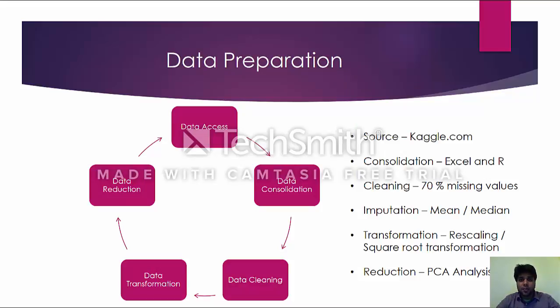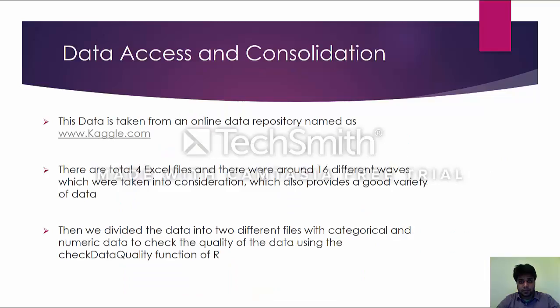Now moving on to the data preparation part. We performed all the steps of data preparation, starting from data access till data reduction, and here you can see a snapshot of the whole process. We sourced from Kaggle, did consolidation in Excel and R, and for cleaning we properly handled around 70% of the missing values. We did imputation using mean and median, and we did transformation and reduction. So let's go into detail on each of them.